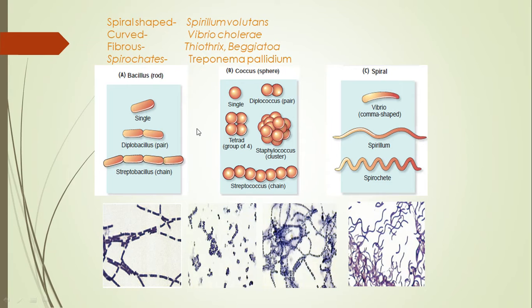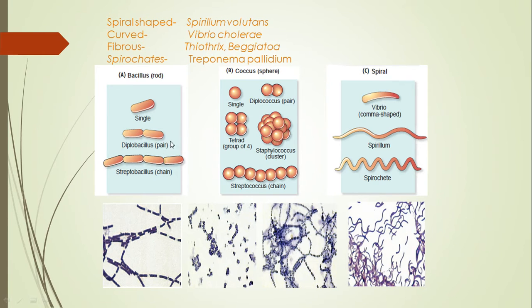So first we see, this is bacillus or rod-shaped bacteria. This is a single rod-shaped bacterium or single bacillus. This is a single coccus, this is a pair of bacillus and this is a pair of coccus. So when we talk of pairs, they are called diplobacillus or diplococcus.